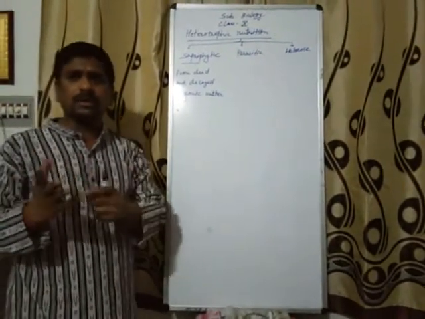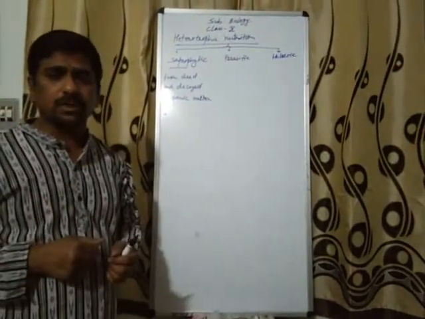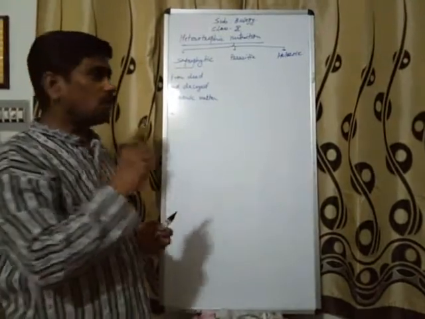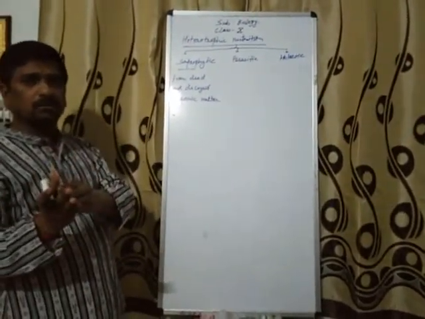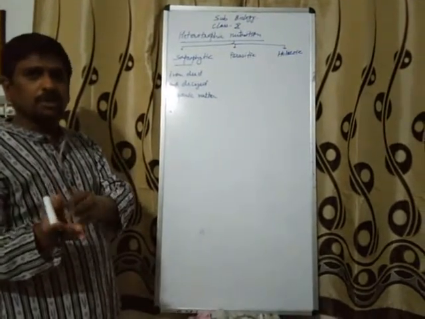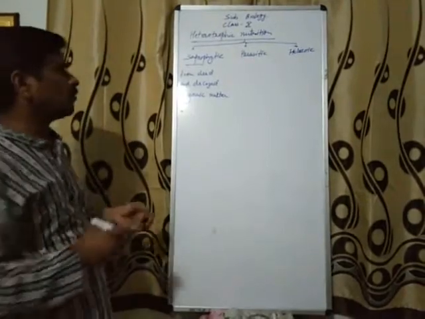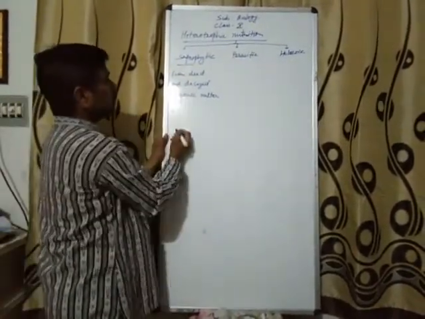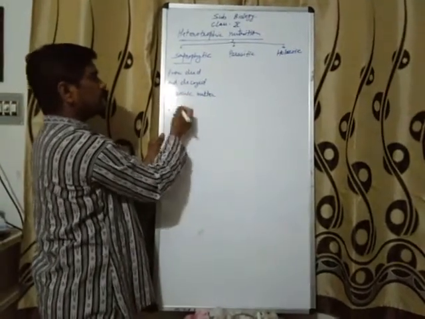You know, food components, carbohydrates, protein, fats, are complex forms, and organisms can utilize only the simpler form. This conversion of complex food into simple form is done by a process called digestion. Digestion means breakdown of the complex food component into simpler form. So in this mode of nutrition, food is broken down outside the body.